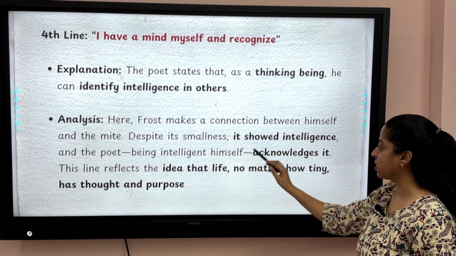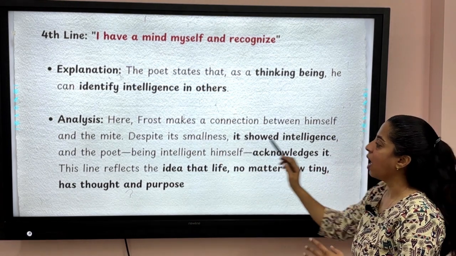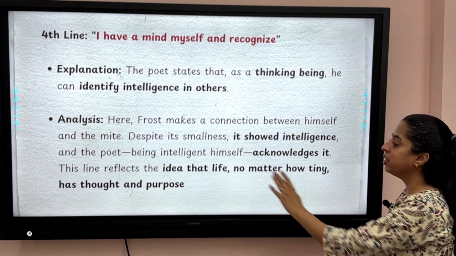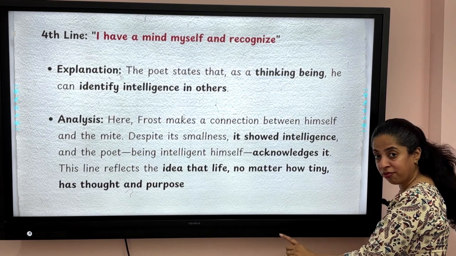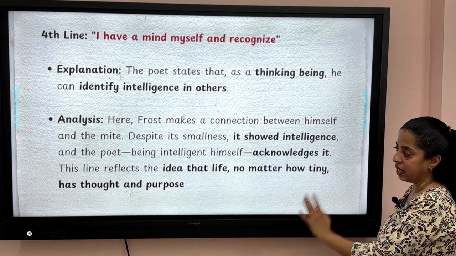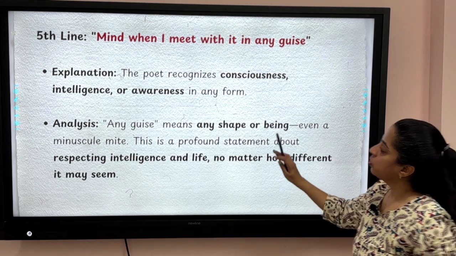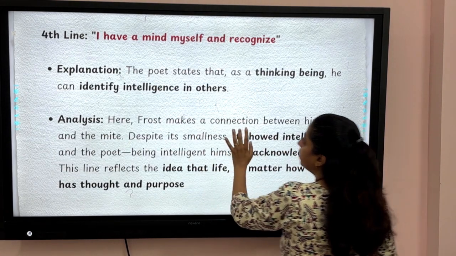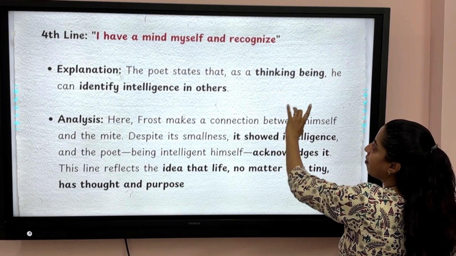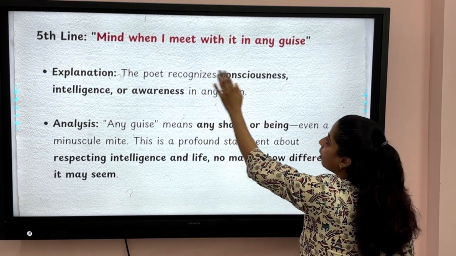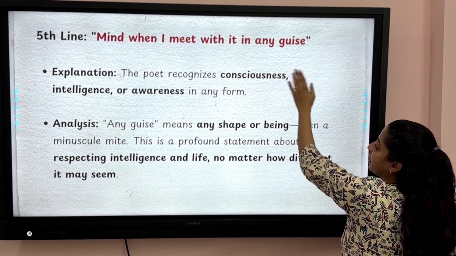Despite its smallness, it showed intelligence, and the poet, being intelligent himself, acknowledges it. This line reflects the idea that life, no matter how tiny, has thought and purpose. So I am connecting the fourth with the fifth line. I have a mind myself and recognize mind, and I recognize mind when I meet with it in any guise.